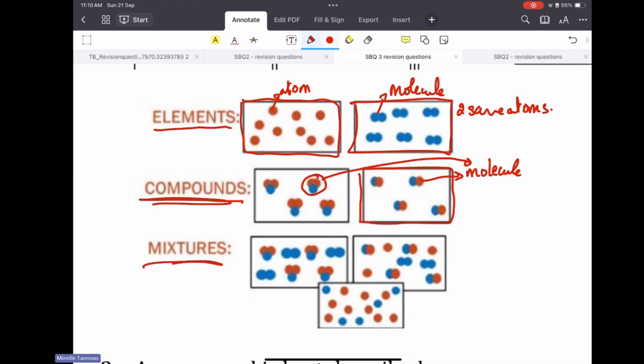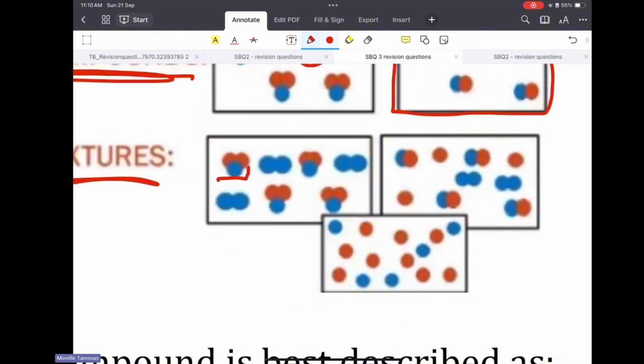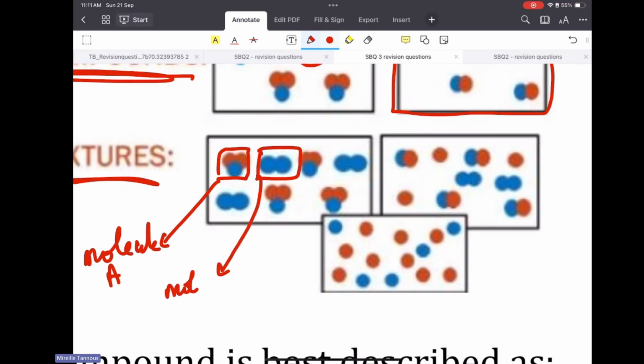In this one, that is a mixture because when I look at it, I have molecule A and I have a different molecule B. So I'm going to call this molecule A and this molecule B. Now, A, A, that makes it compound A in this diagram.